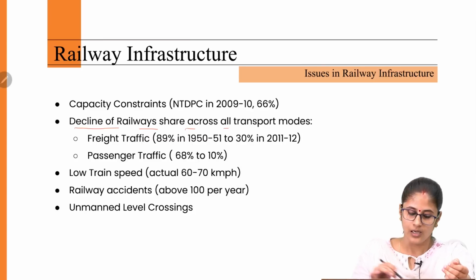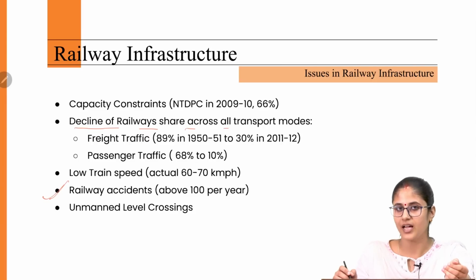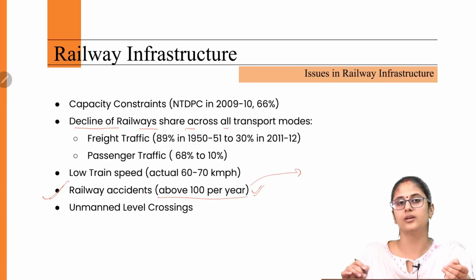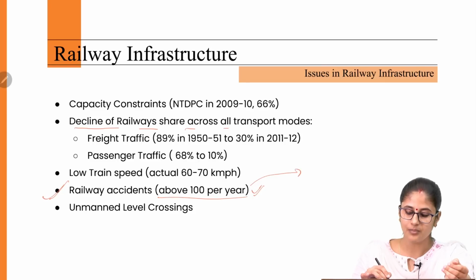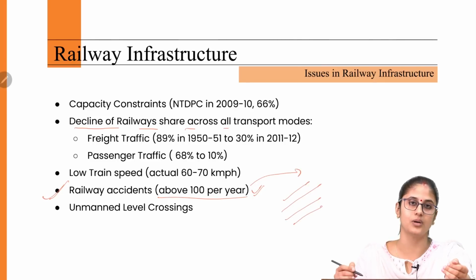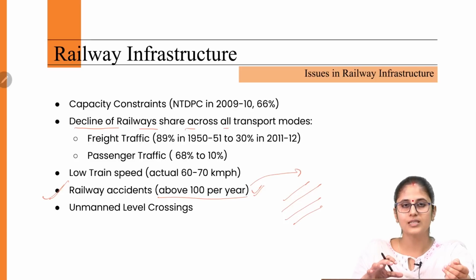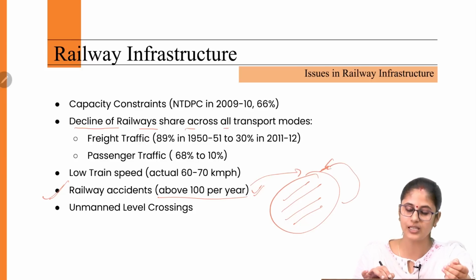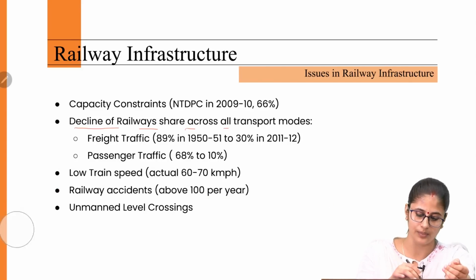Then when it comes to railway accidents in India, although they have gone down, even today there are more than 100 per year. Why is it so? Again, the Committee on Railways pointed out that it is because we are not investing much in increasing the railway network. We are increasing the number of trains, but the railway network is more or less stagnant. So the pressure is increasing on the already existing railway infrastructure, and on account of that, we are witnessing railway accidents even today.